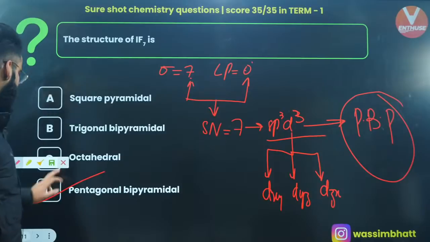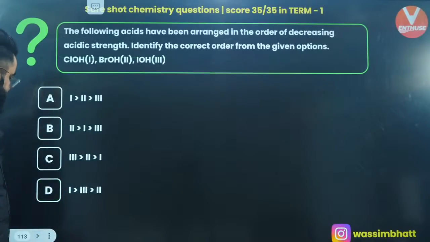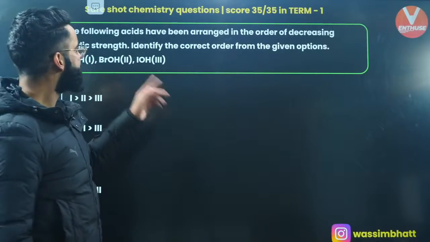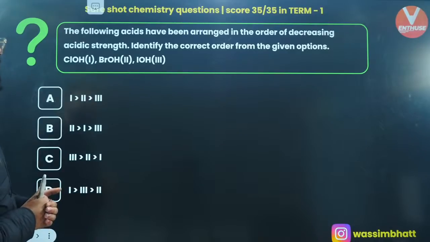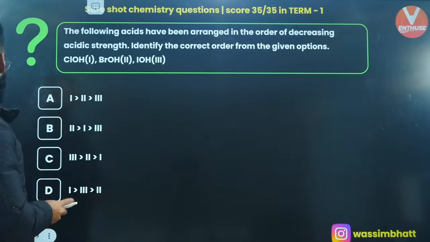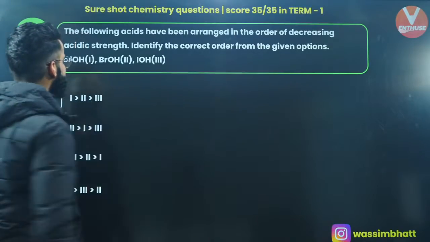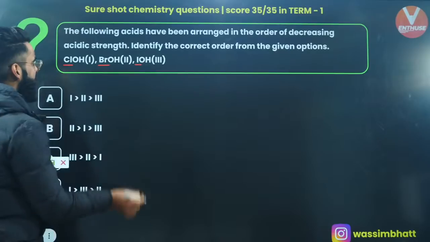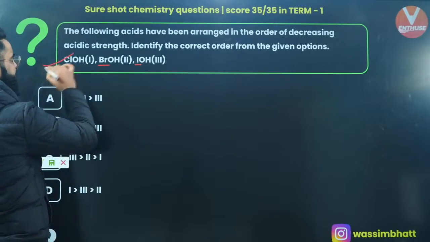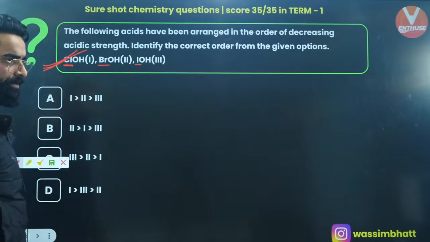Absolutely. Let's move into one more question. The following acids have been arranged in the order of their decreasing acidic strength. Identify the correct order from the given options. We are going to arrange them on the basis of their decreasing acidic strength. Over here, you've got chlorine, bromine, iodine. Which one is more electronegative? Chlorine, right? So this acid is going to be the strongest among all.